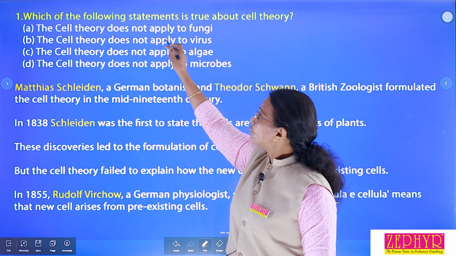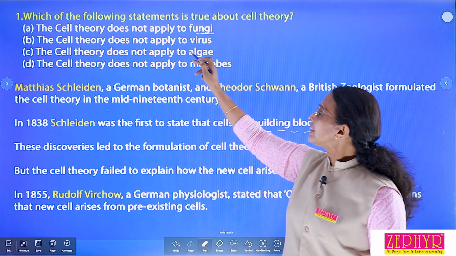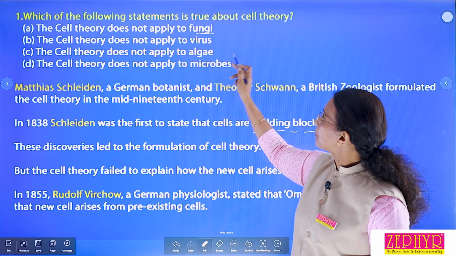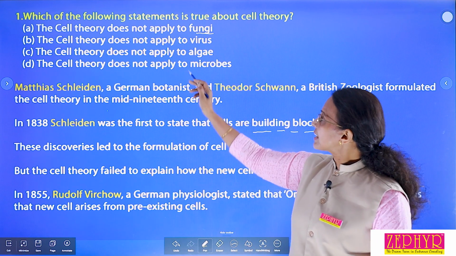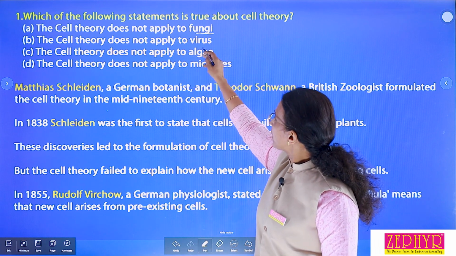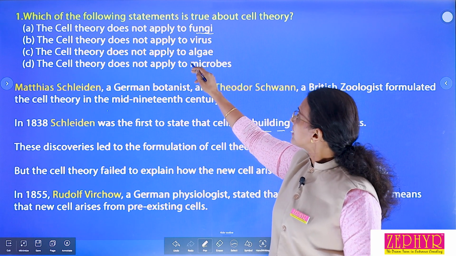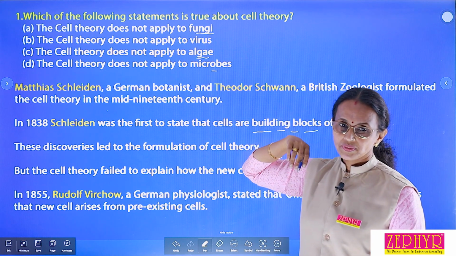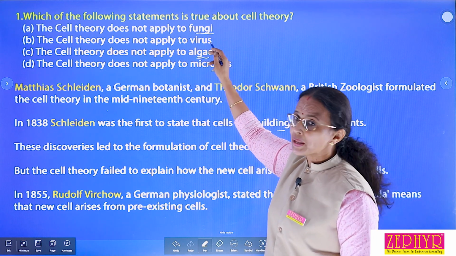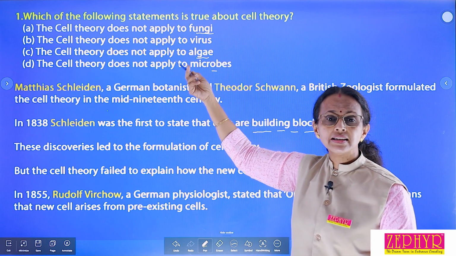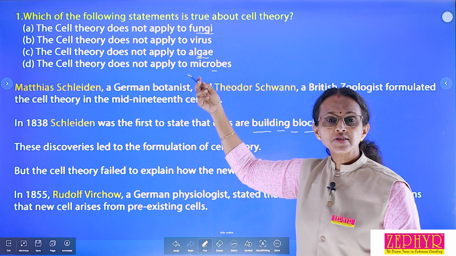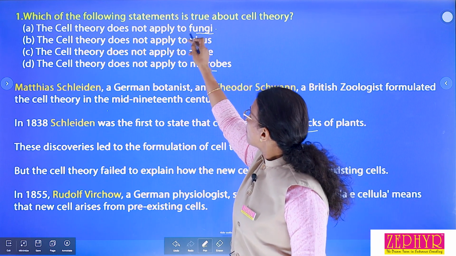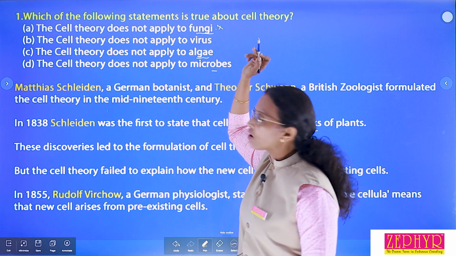Then, first option, the cell theory does not apply to fungi. Is it correct or wrong? Second, the cell theory does not apply to virus. Then the cell theory does not apply to algae, and the cell theory does not apply to microbes. The statement that cell theory does not apply to fungi is wrong, because fungus is a living organism. It is made up of cells. So this theory does apply to fungi. So, this statement is wrong.